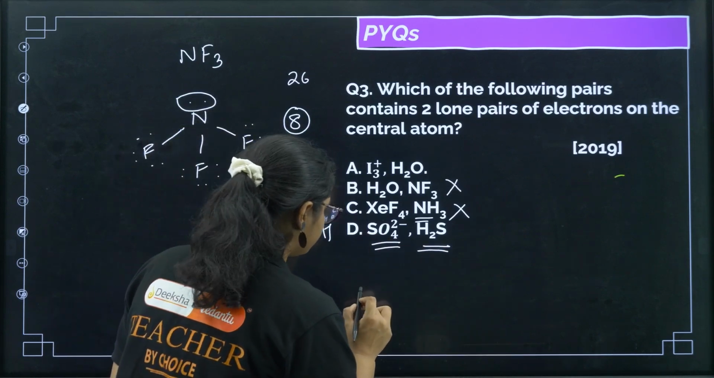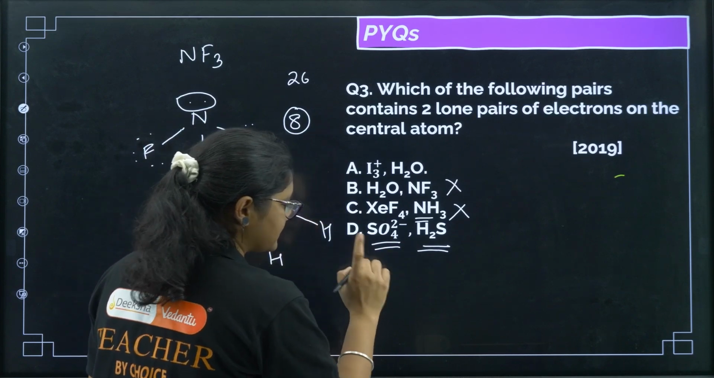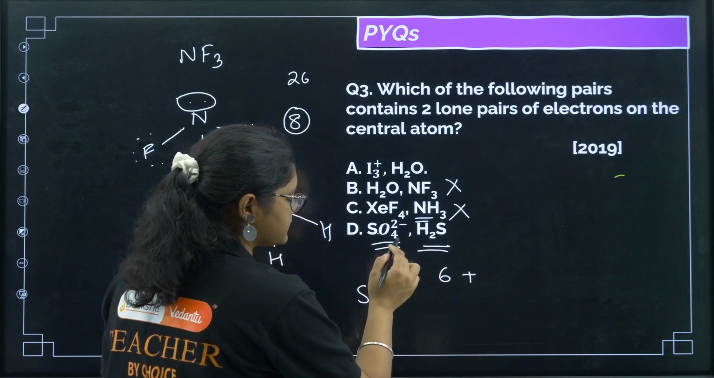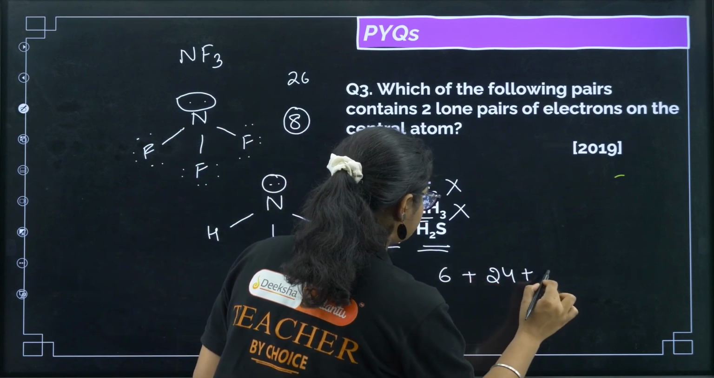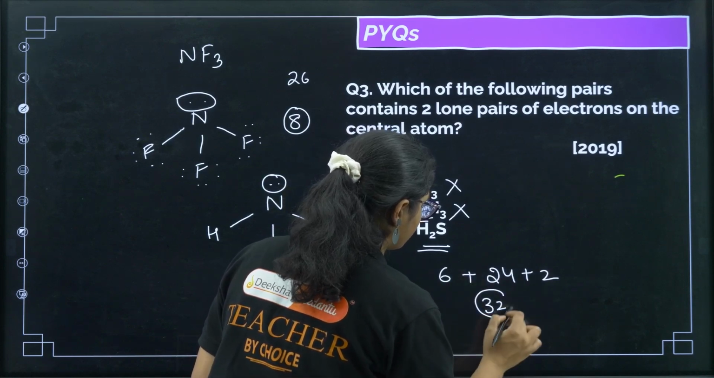So let us draw for SO4 2 minus. Sulfur is having 6, 7, 8, right? So sulfur has 6 valence electrons. So 6 plus oxygen is also 6, so 6 into 4, 24, plus this 2, right? So we will get 24, 25, 26 plus 6, 32 electrons are there.